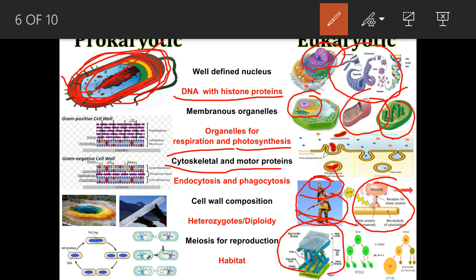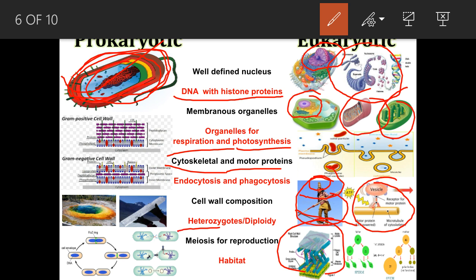This is the plant cell wall structure. Cellulose, hemicellulose, pectic substances. This is the composition of plant cell walls. Prokaryotes cell wall composition, peptidoglycan, lipoproteins. Eukaryotes cell wall composition, cellulose, hemicellulose, pectic substances.